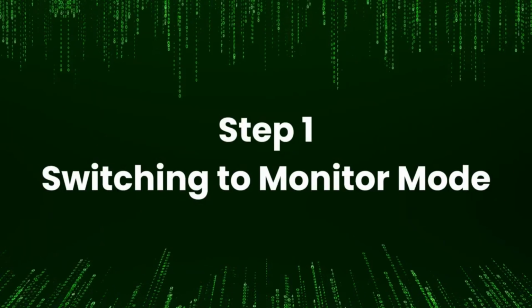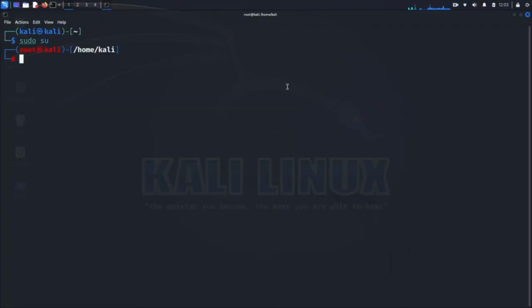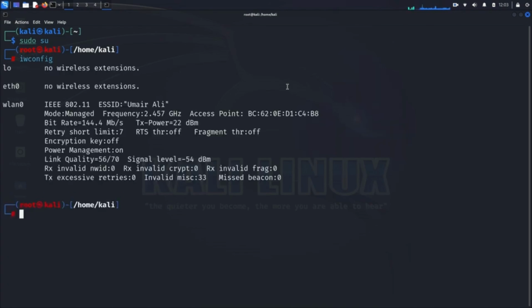Switching to monitor mode. Before we embark on our attack, let's ensure our wireless interface is properly configured. We'll start by examining our interface mode using the command iwconfig. This command provides essential information about our wireless interface, including its mode.